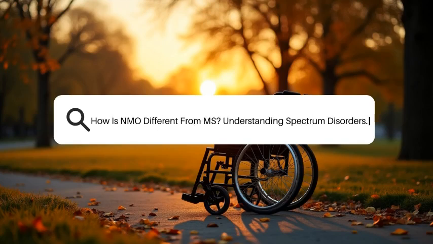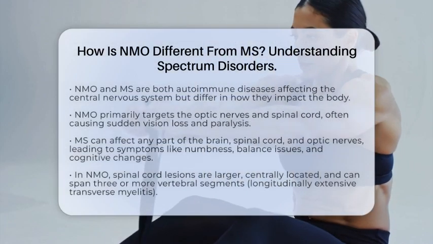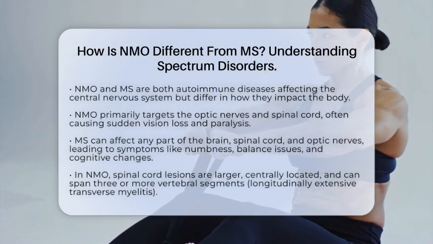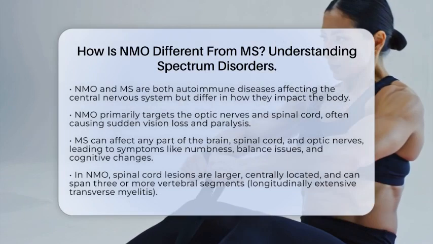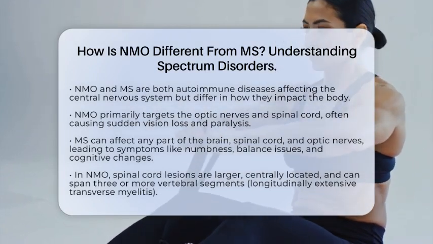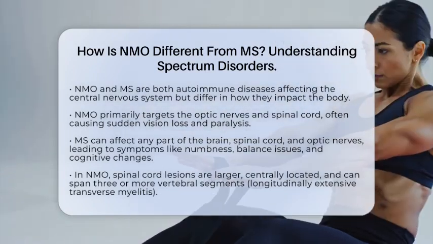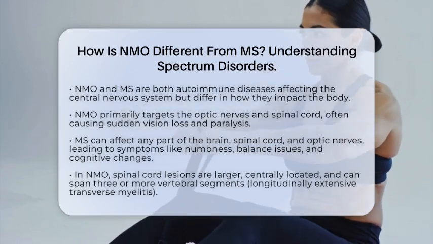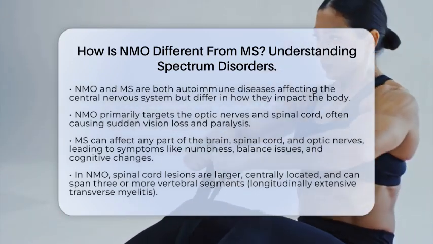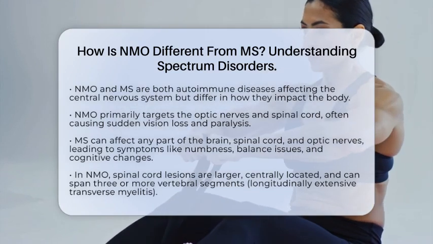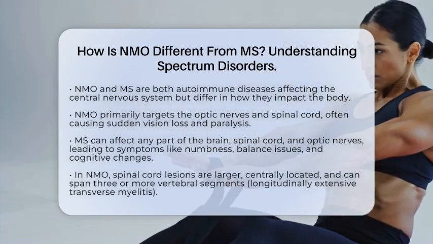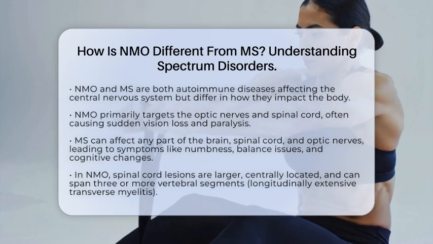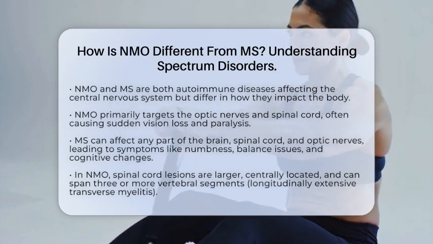How is NMO different from MS? Understanding spectrum disorders. Imagine two conditions that both affect the nervous system but do so in very different ways. Neuromyelitis optica, or NMO, and multiple sclerosis, or MS, are both autoimmune diseases that target the central nervous system. But they have distinct features that help doctors tell them apart.